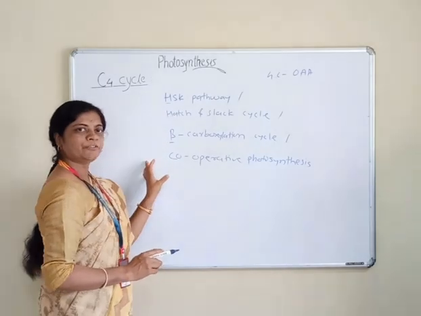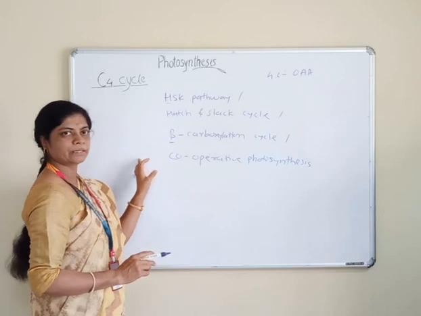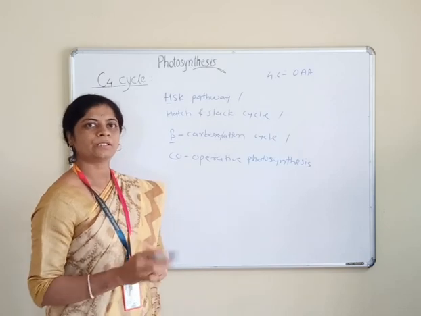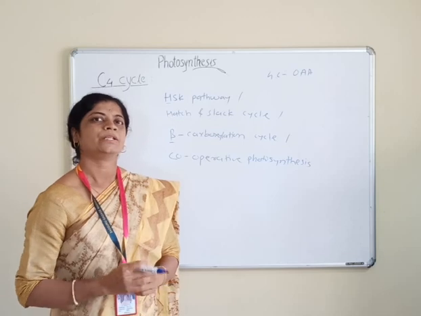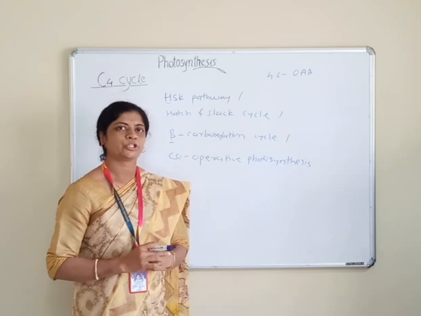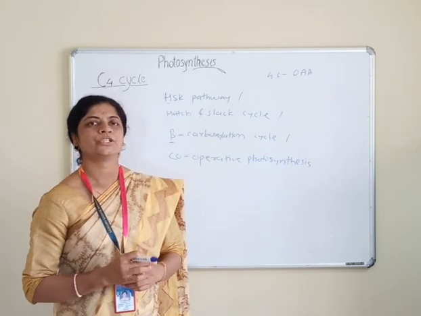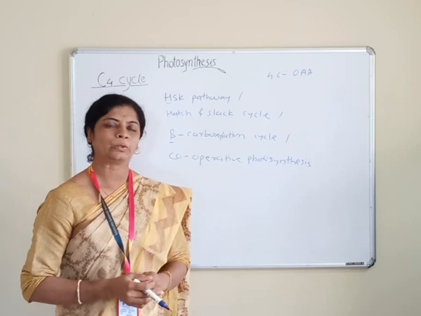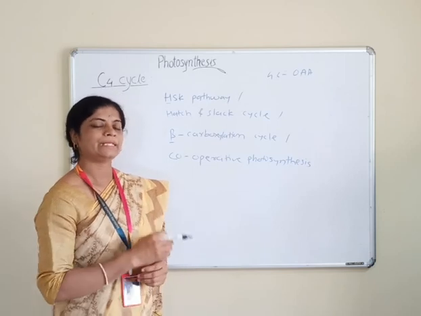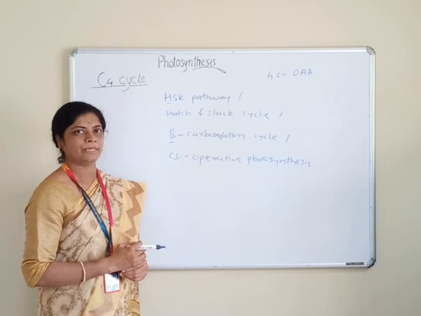Okay, that is about the different names of the C4 cycle. The C4 cycle occurs in C4 plants, that is most of the monocot plants: sugarcane, maize, jowar, panicum, chloris, etc. But there is an exceptional case, that is Amaranthus.